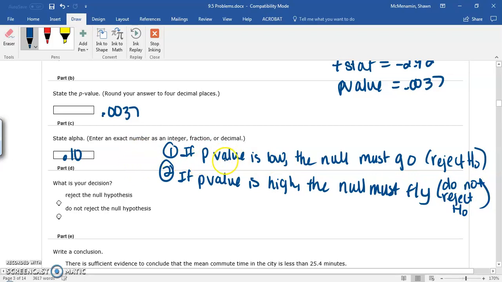Okay, so what determines if a p-value is low or high? Your significance level, your alpha. So is 0.0037, when you compare it to 0.10, low or high? And it's low. So if p-value is low, the null must go, which means we reject it. So we're going to reject the null. When you reject the null, that means that there's sufficient evidence to suggest that the alternative is true.